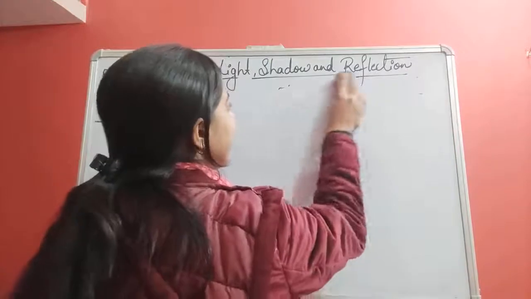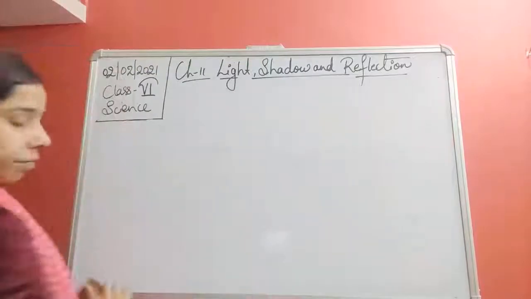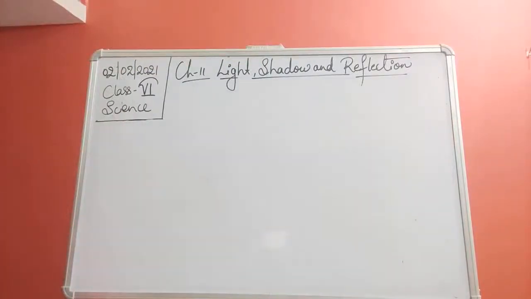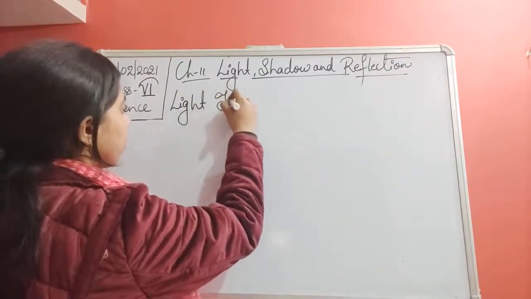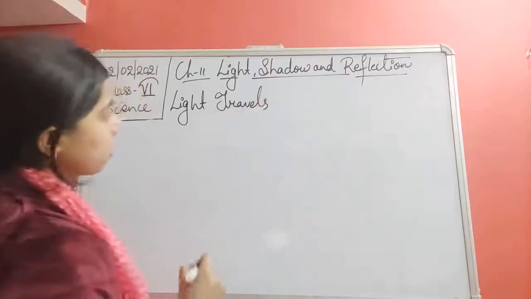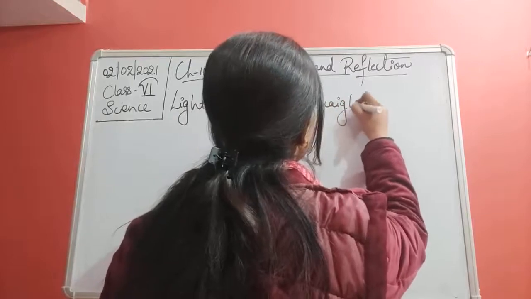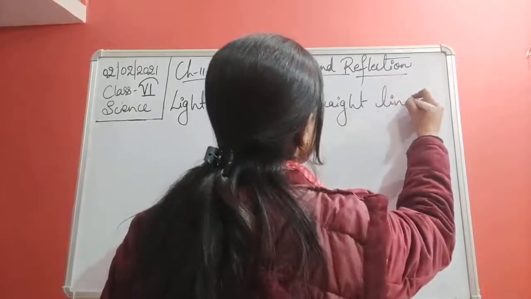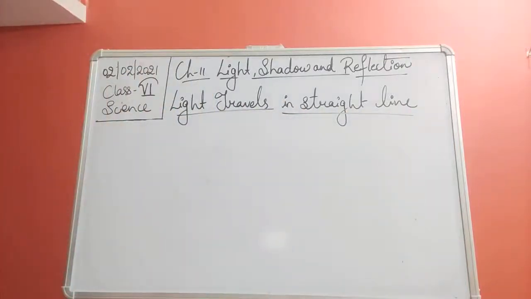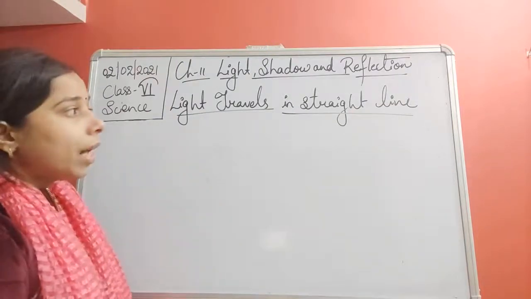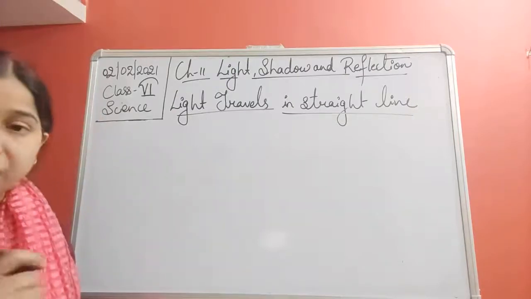That is the rectilinear propagation of light. Now, if you want to know that light travels in a straight line, you should take a torch.